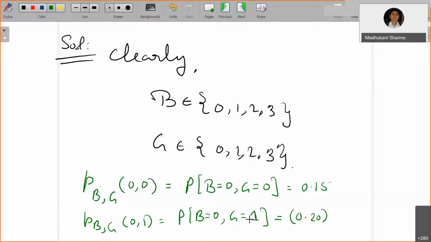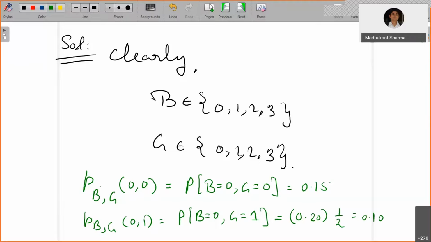So finally, the probability of a family having 1 child into the probability of girl equals 1 given 1 child. Okay, conditional probability, that's going to be 1 by 2. So that's going to be 0.1. The probability of B equals 1 and G equals 0 will also become 0.10. So both of them together will become 0.2. That you can also understand by looking at this.